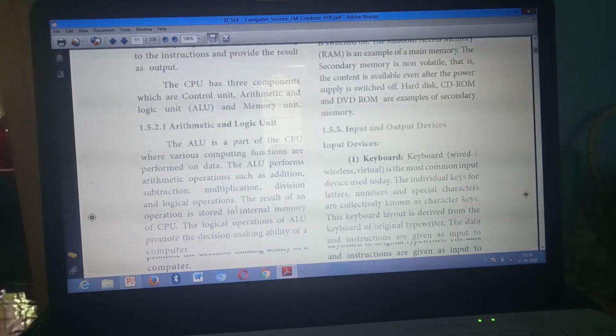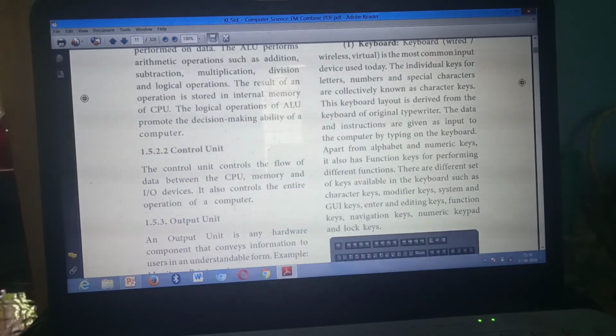Next question. What's the function of control unit? Same page, page number 5. Under this heading control unit, these 4 lines you need to mark. Control unit, from here to the operation of a computer. Have you all marked? Starting from here, the control unit from here till the operation of a computer. Have you all marked?